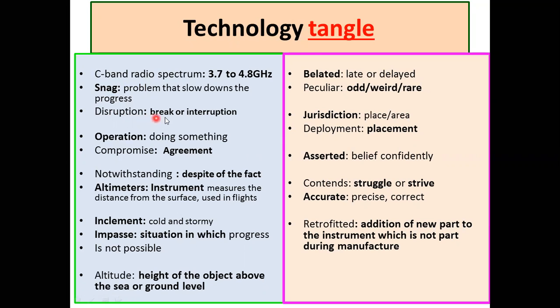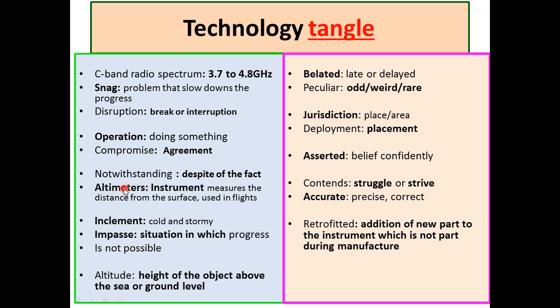Disruption means breaking or interruption of events. Operation means doing something. Compromise means agreement or a give-and-take policy. Notwithstanding means despite the fact that.